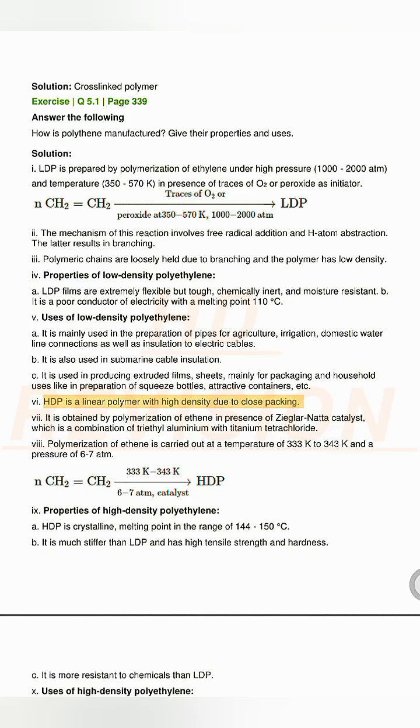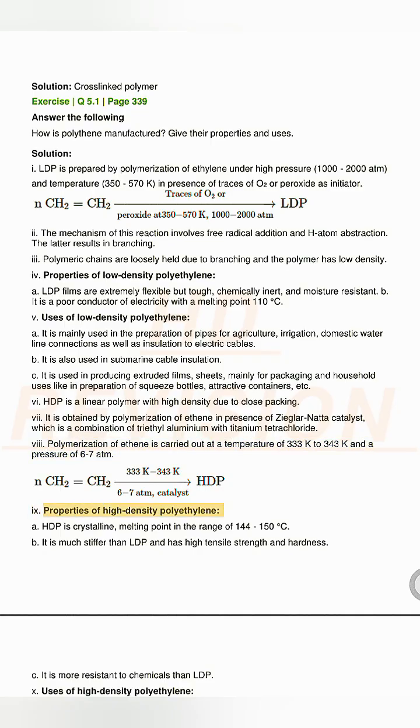HDP is a linear polymer with high density due to close packing. It is obtained by polymerization of ethene in presence of Ziegler-Natta catalyst, which is a combination of triethyl aluminium with titanium tetrachloride. Polymerization of ethene is carried out at a temperature of 333 K to 343 K and a pressure of 6 to 7 atm.